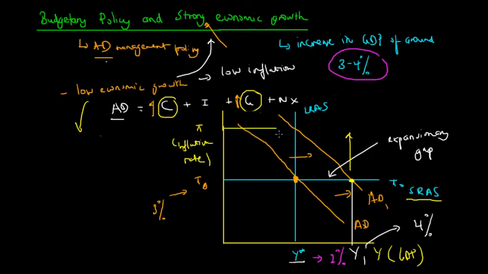So the general price level would then increase to pi 1 here, which equals the short run aggregate supply 1. And as we can see, now there is a new equilibrium formed given this increase in aggregate demand at pi 1. And perhaps this inflation rate is around 5%.